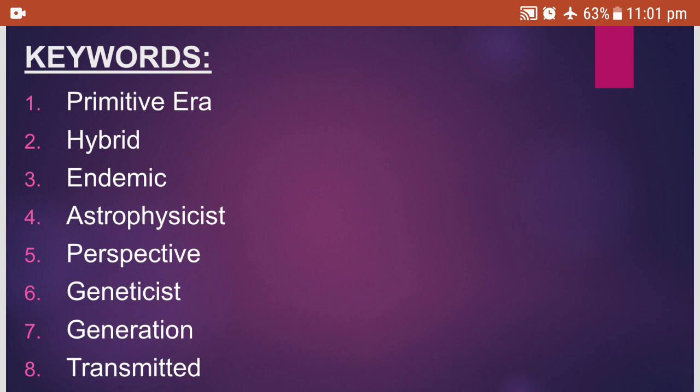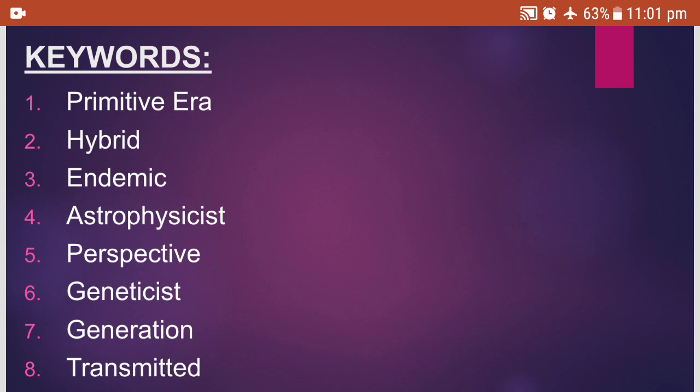Hybrid. When two different species are mixed to produce the new one, the new species is called as hybrid. Endemic. Disease found regularly in certain area. Astrophysicist, the study about the stars and planets and distant galaxies.